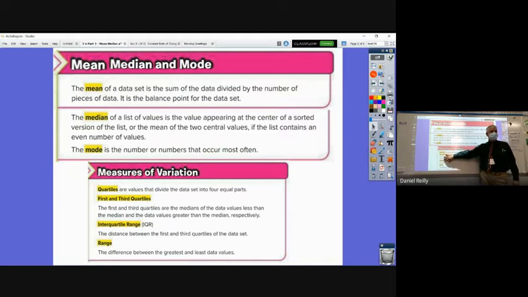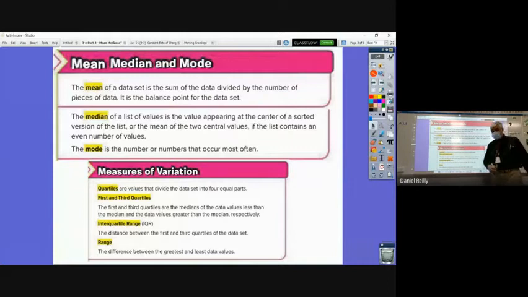This topic is one that sort of falls off a lot of times during the school year. Quartiles and interquartile range are a little bit complicated to calculate. We're not going to talk about these right now. We might get to them in the statistics unit at the end of the year. But the range is one that is fairly common. The range of a set of numbers is the difference between the greatest and the least numbers.